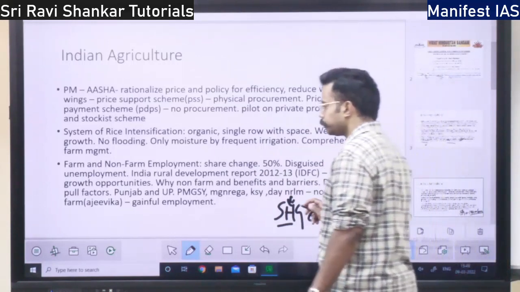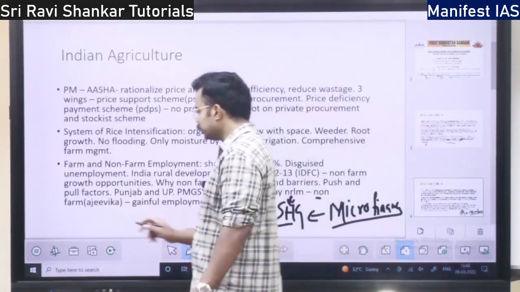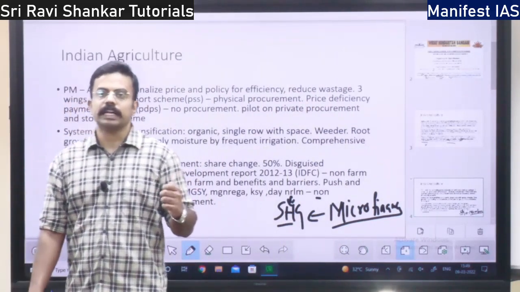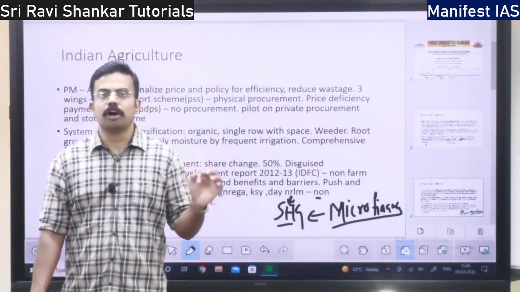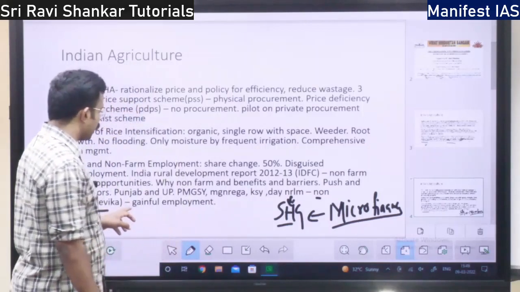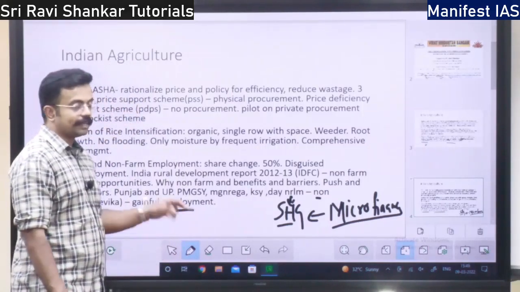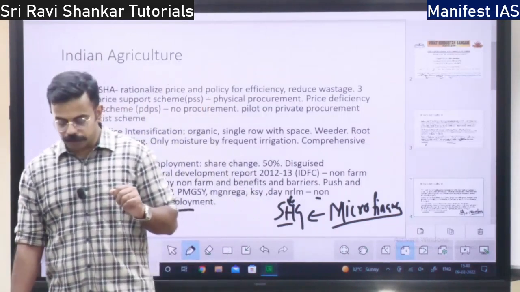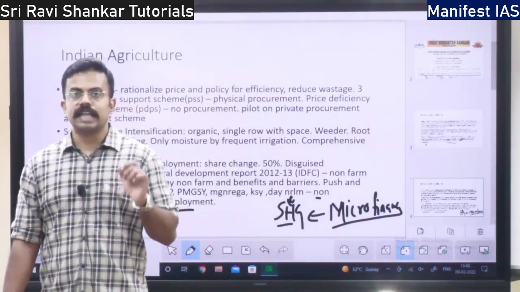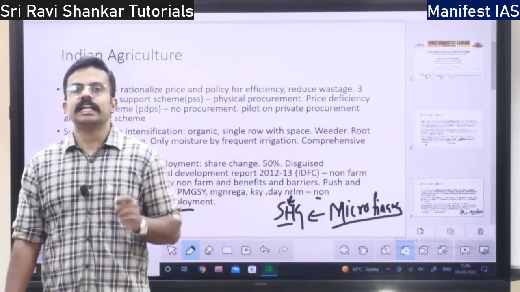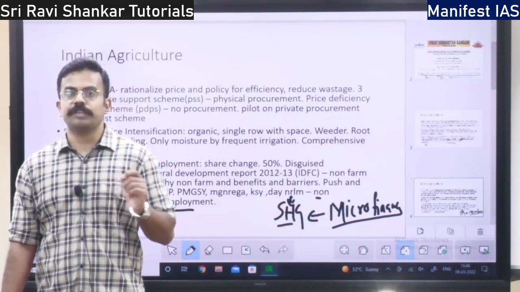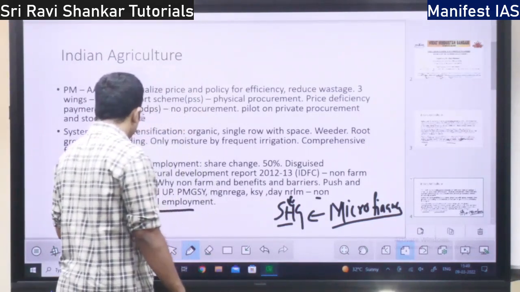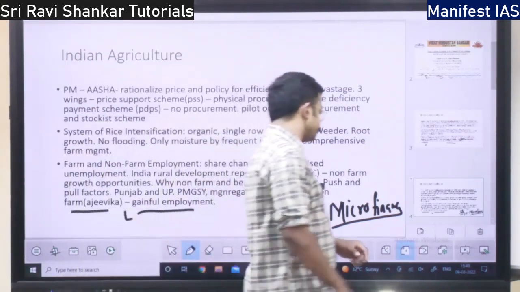Next you have Ajivika. This was earlier called Ajivika Yojana. It provides support for non-farm employment. It focuses on non-farm gainful employment. What do you mean by gainful employment? It is that employment where we can derive some financial gains. That is gainful employment, right?